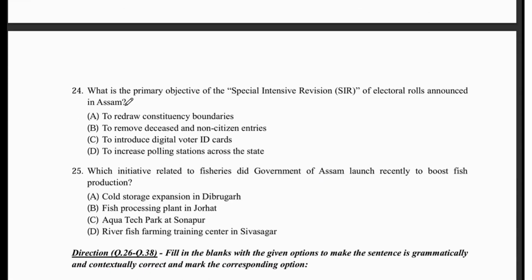What is the primary objective of the Special Intensive Revision, SIR, of electoral rolls announced in Assam? To remove deceased and non-citizen entries. Which initiative related to fisheries did the Government of Assam launch recently to boost fish production? Aquatech Park at Sonapur.